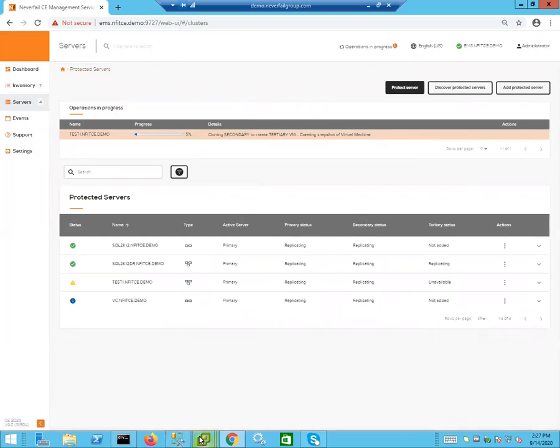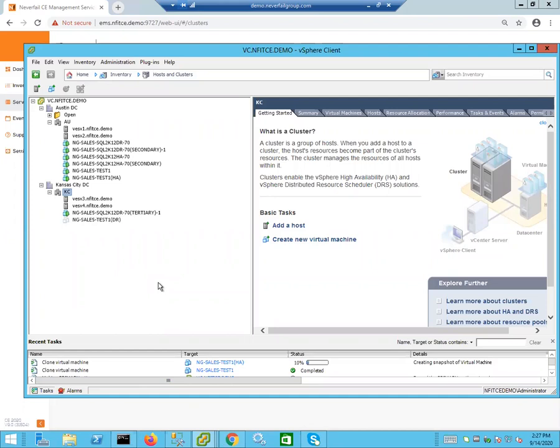If I go back to vCenter, there's our new virtual machine that just got created. And we're about 33% into it now. So we've reached 90%, and in a moment, the cloning operation will complete.